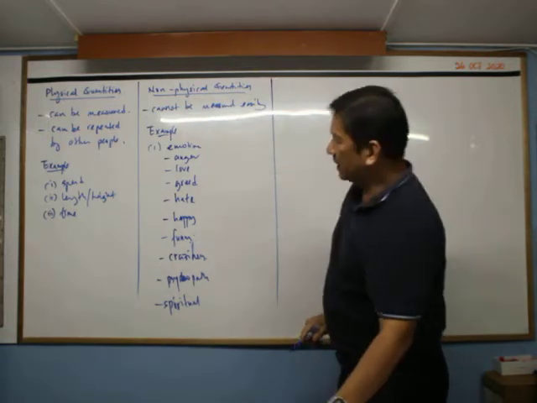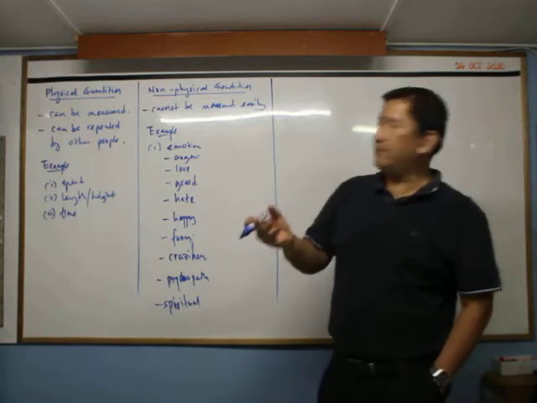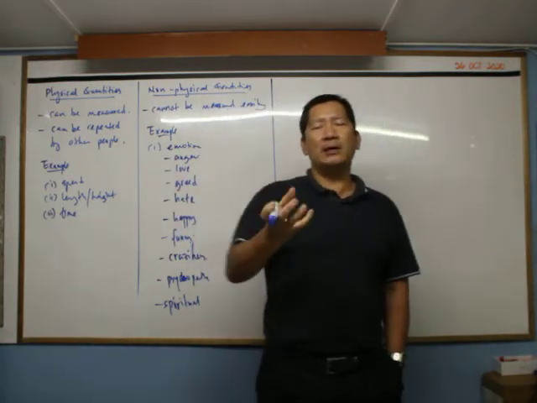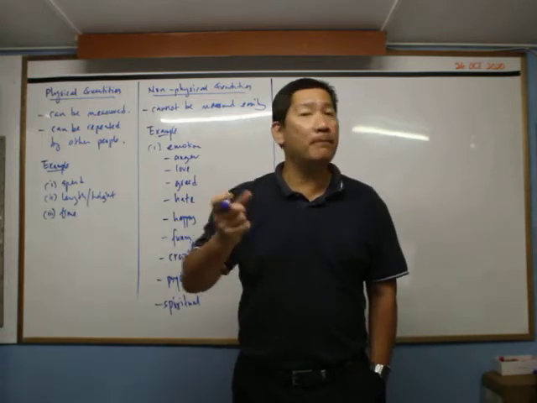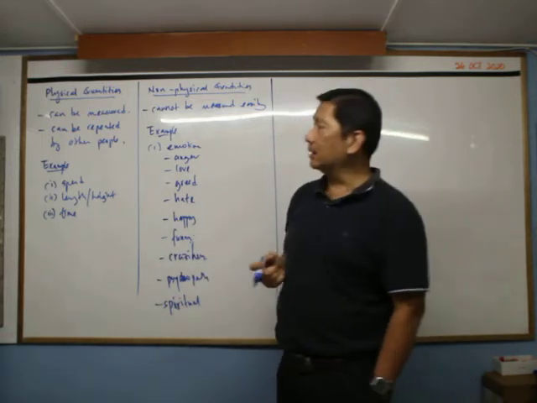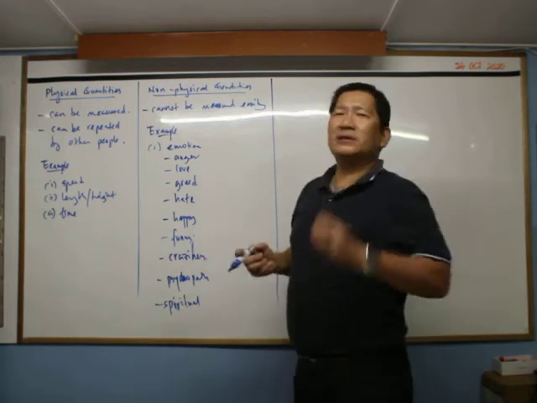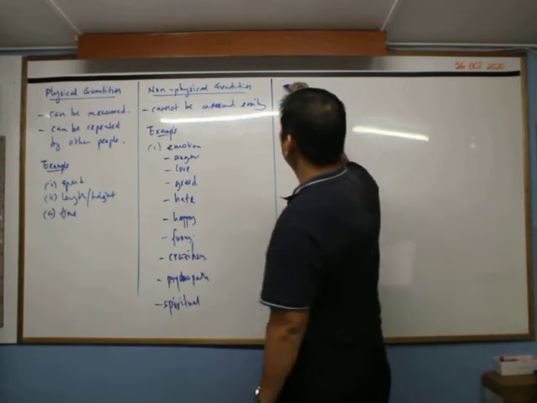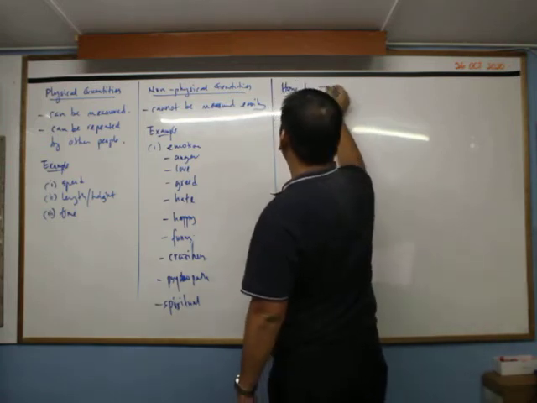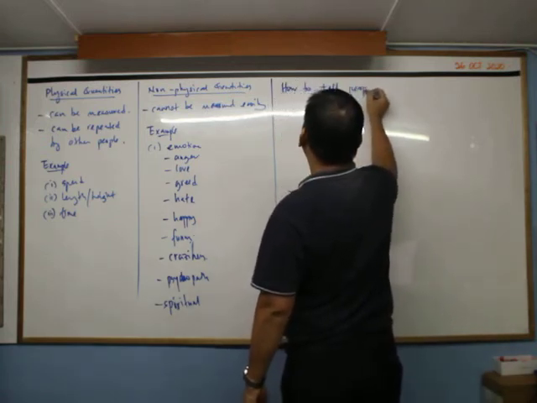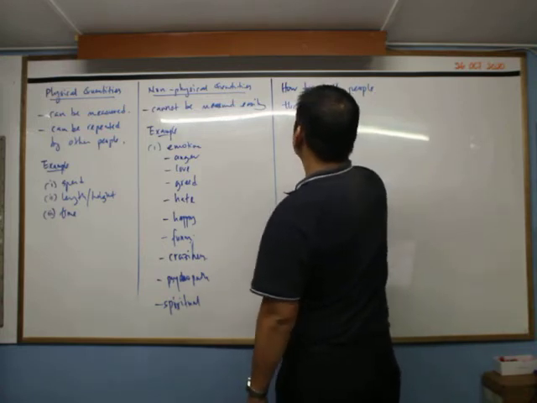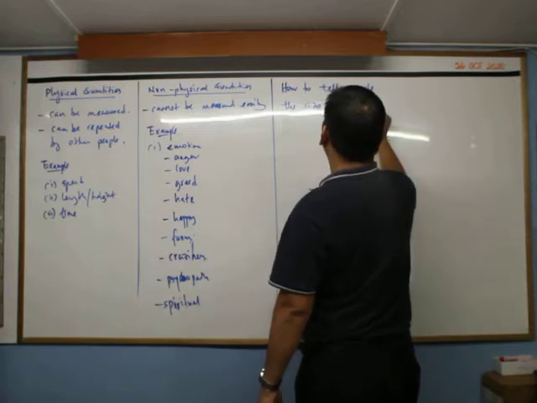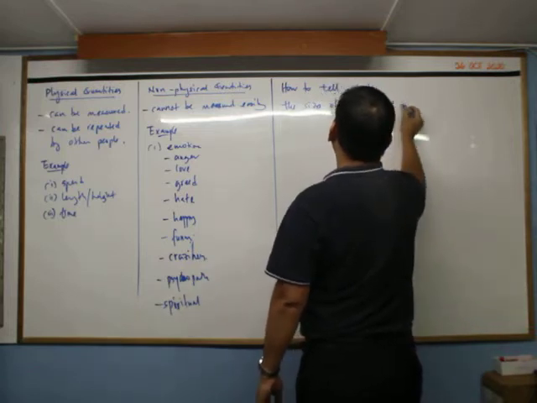So the next part is, now we go back to physical quantity: how do you tell people how big a quantity is? By comparison. So we need to put something so that people know. That means, in physical quantity, how to tell people the size of a physical quantity.